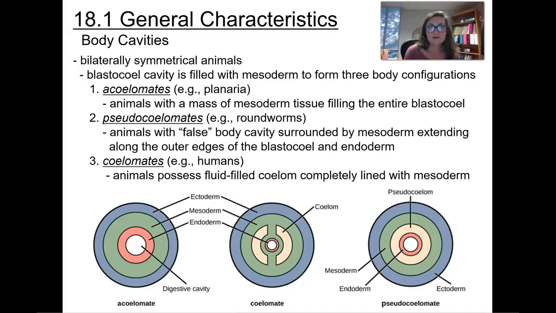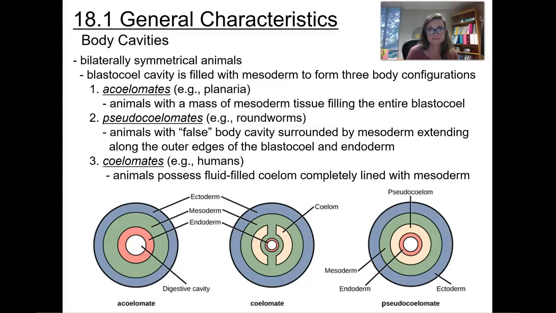Now, with these body cavities, bilaterally symmetrical animals are going to have a blastocoel cavity that's going to be filled with mesoderm to form three body configurations. You have acoelomates. These are going to be things like planaria. These are going to be animals with a mass of mesoderm tissue that's going to fill the entire blastocoel. You have these pseudocoelomates. These are going to be your roundworms. These animals are going to have a false body cavity that's going to be surrounded by a mesoderm extending along the outer edges of that blastocoel and endoderm.